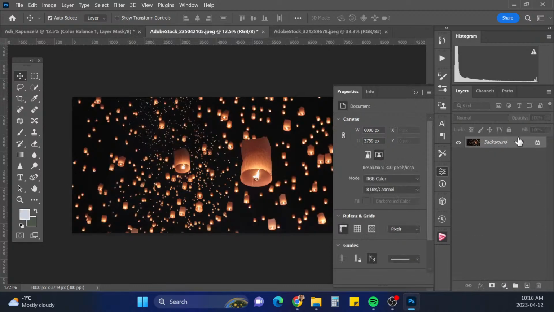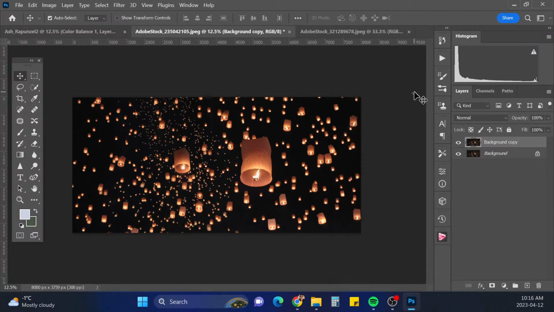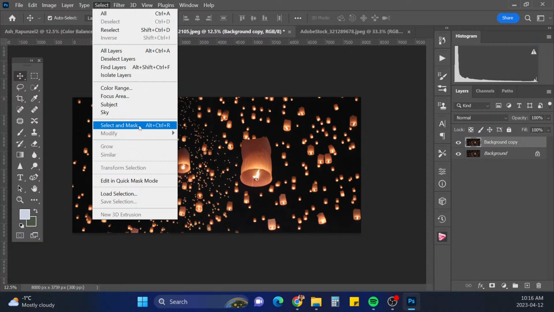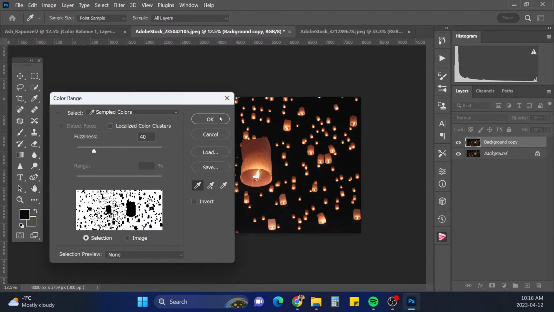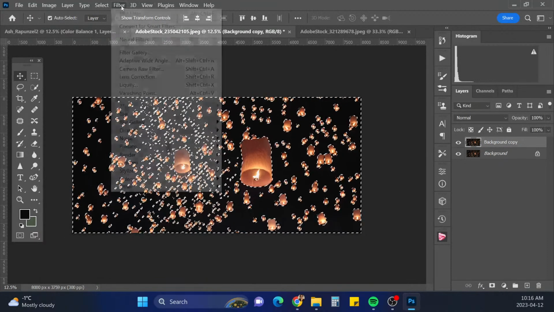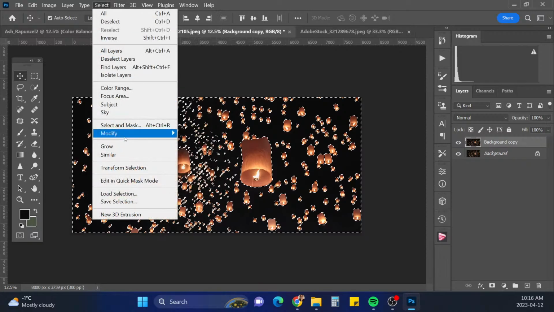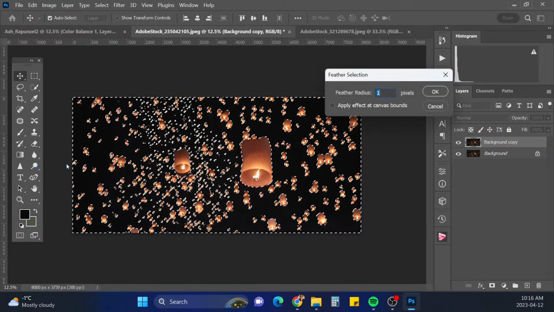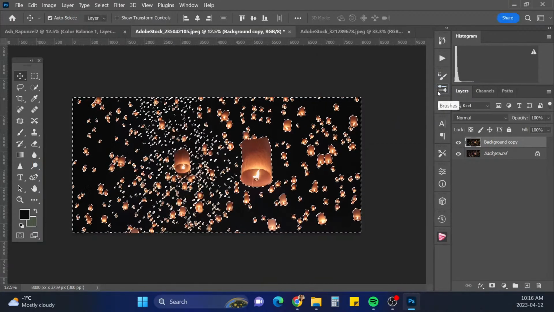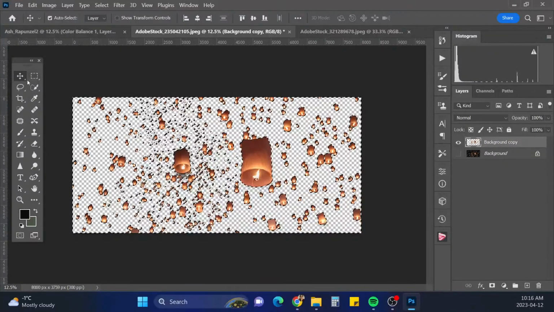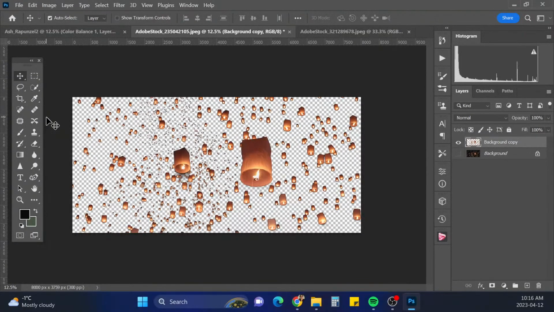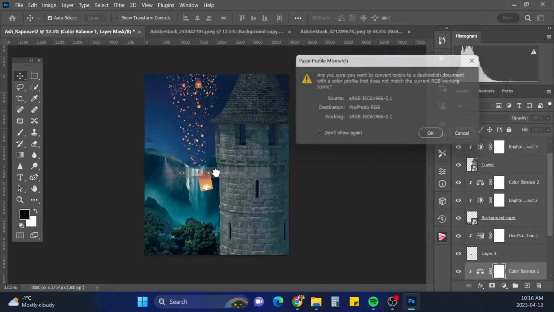So let's try something different. Let's make a copy of this, and I'm gonna go select, and I'm gonna go color range. And I'm just gonna pick the black and I'm gonna hit OK. And then I'm going to go to select and modify, and then I want to feather the selection. So just at 1. And I'm just gonna hit backspace. And there, that's a much better selection. I can hit Control D to deselect. All right, so now I'm just going to grab this layer and bring it over.